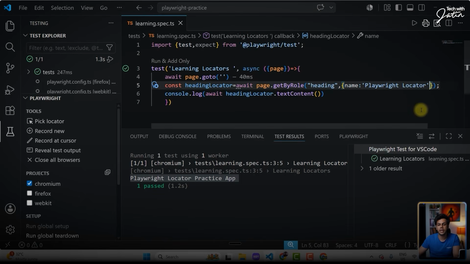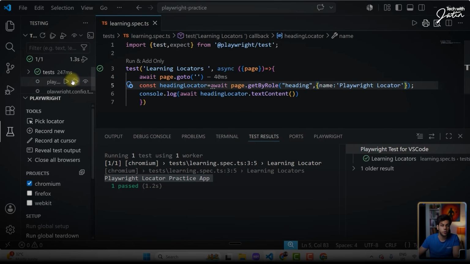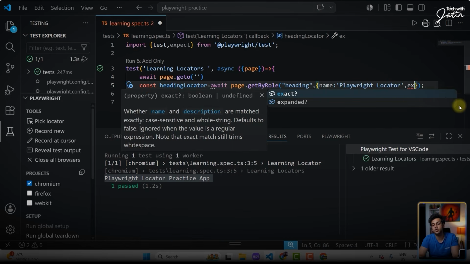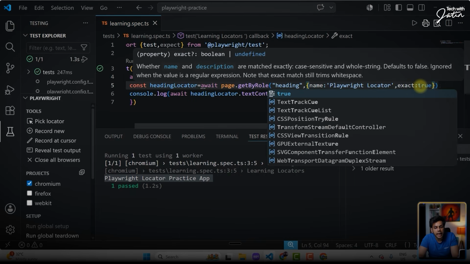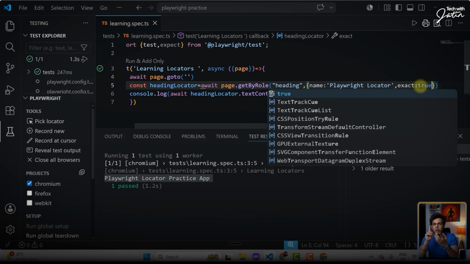And what if I want to do an exact match? Chances of you doing that are going to be pretty low, but let's assume you want to go with the exact match, meaning the full words "Playwright locator practice app" I want to check over here. Then you are supposed to pass the next attribute to this object literal, which is going to be exact. Exact technically takes the value as Boolean, true or false. So I can say exact equal to true. Now, when you say exact true, then it is going to match the casing. It is going to check for the exact word.